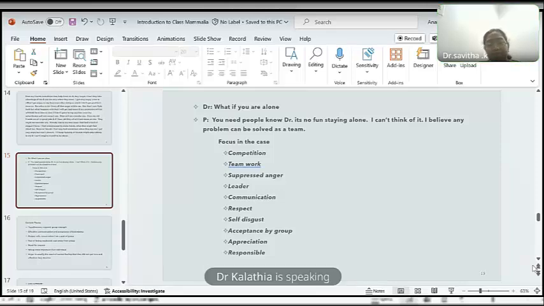Lac caprinum does not have issues related to teamwork, need of somebody, and they do not have issues related to leadership. Although they are very ambitious, they don't have the team leadership qualities, Caprina. And teamwork is also not commonly seen in Caprinum.